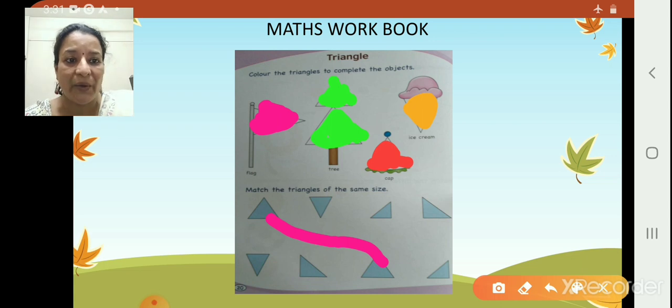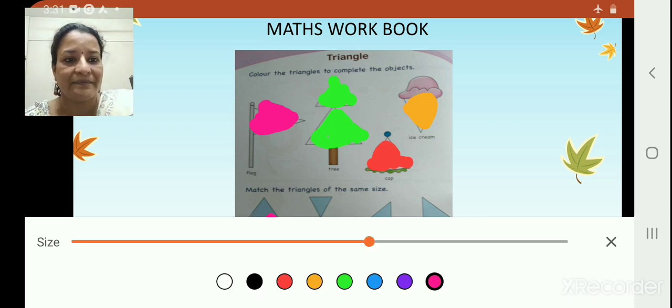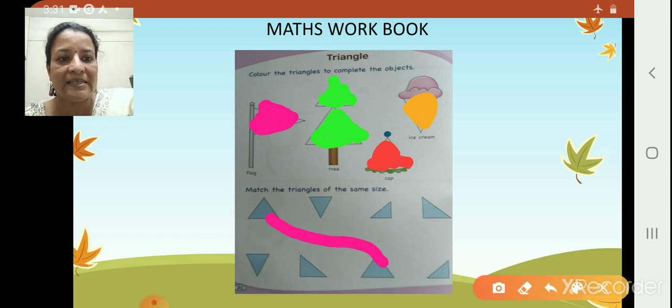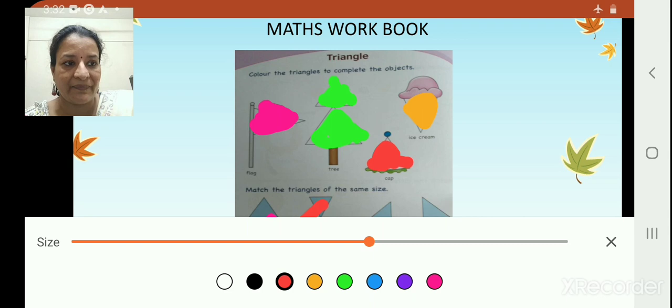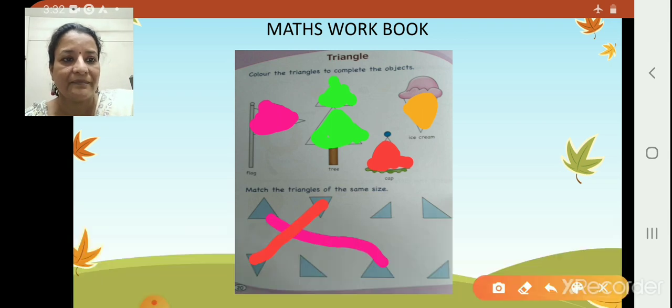Okay. Now, next, let us see. Okay, this and this matches. So, I am going to draw a line like this. Match the same size. Next, this and this.